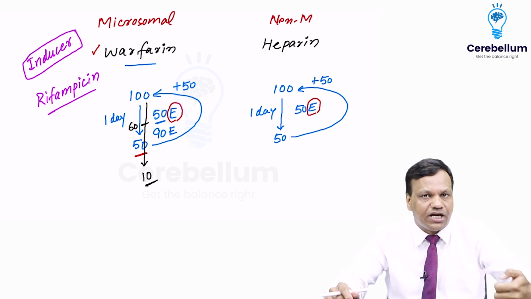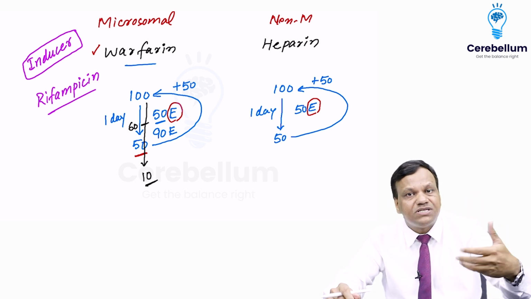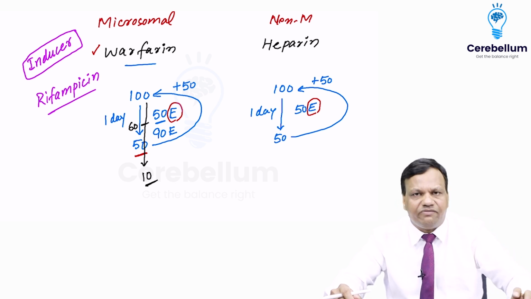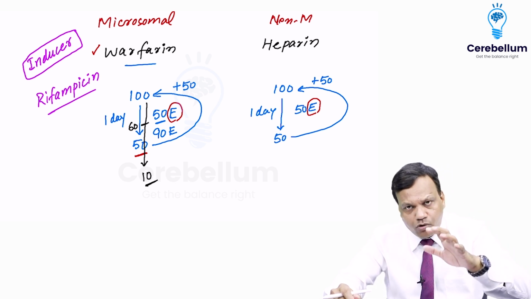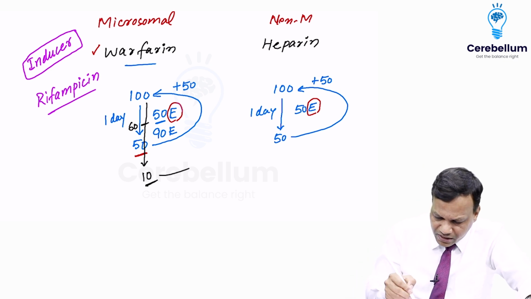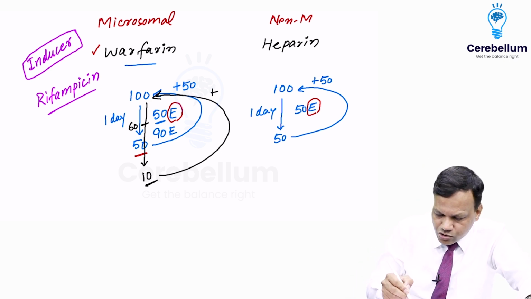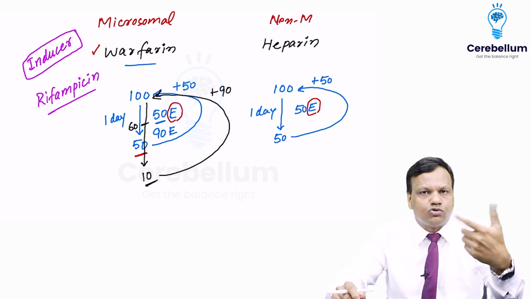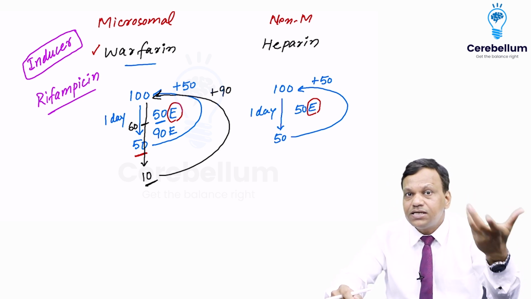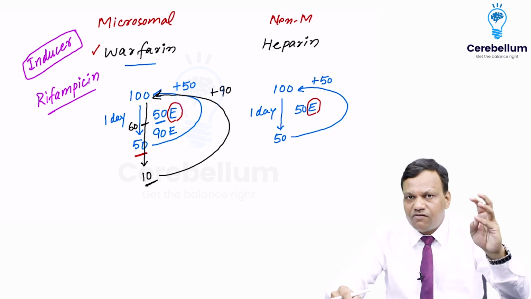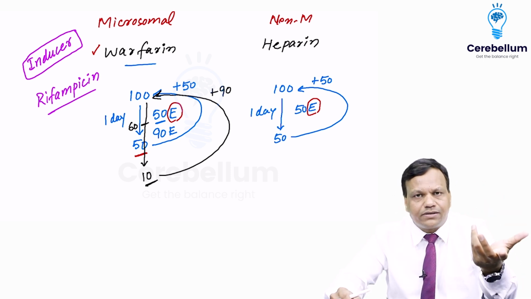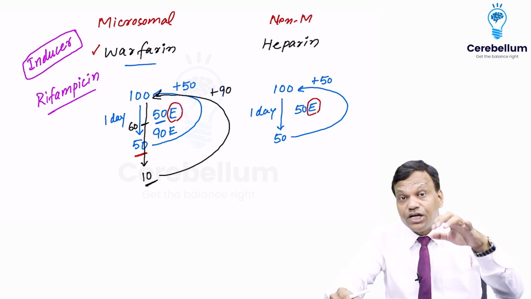So when we give an enzyme inducer, it will induce the microsomal enzymes, increase the number of microsomal enzymes, that will increase the metabolism, so the drug will become ineffective. Okay. If we do not want this, we want the drug to keep working, what will we do? Instead of giving 50, we now need to give 90 molecules. So we increase the dose of the drug. Okay. So in enzyme induction, everything is increase, increase, increase. The enzyme inducer will increase the number of microsomal enzymes. That will increase the metabolism of the drug. So we increase the dose of the drug. Okay. So that is important about enzyme induction.